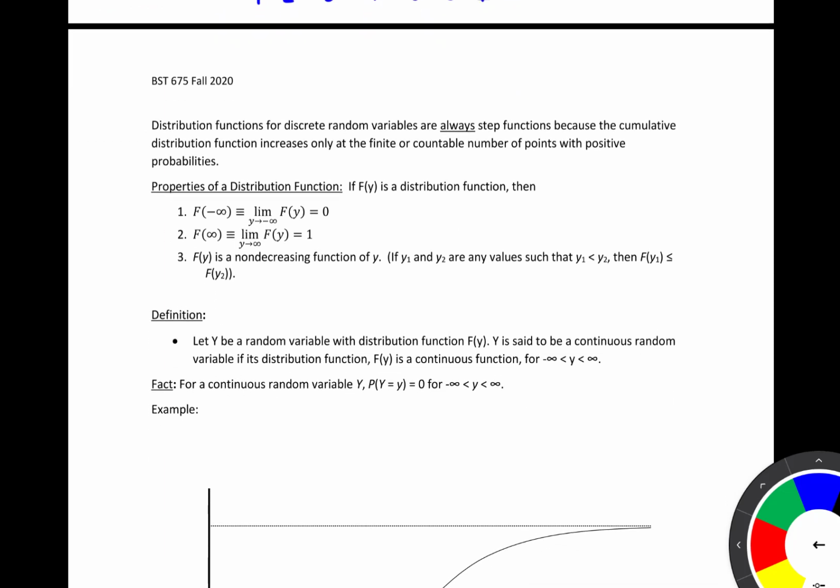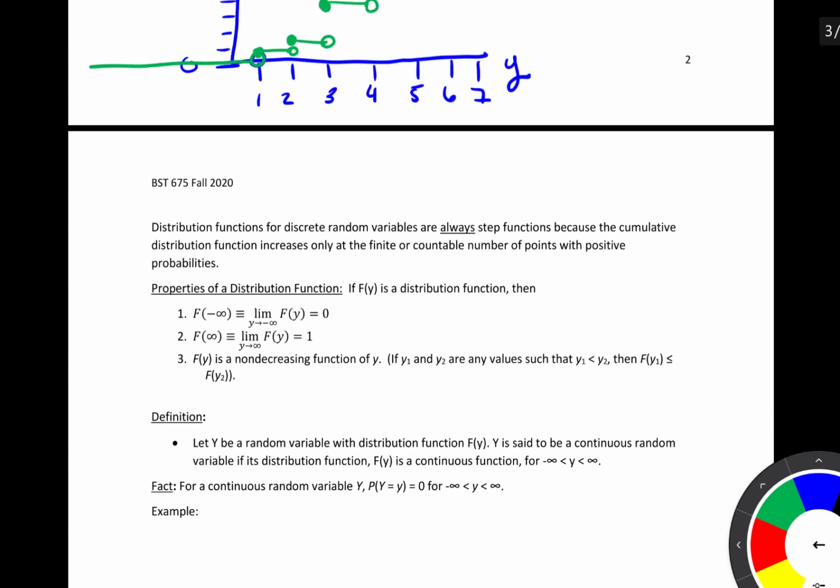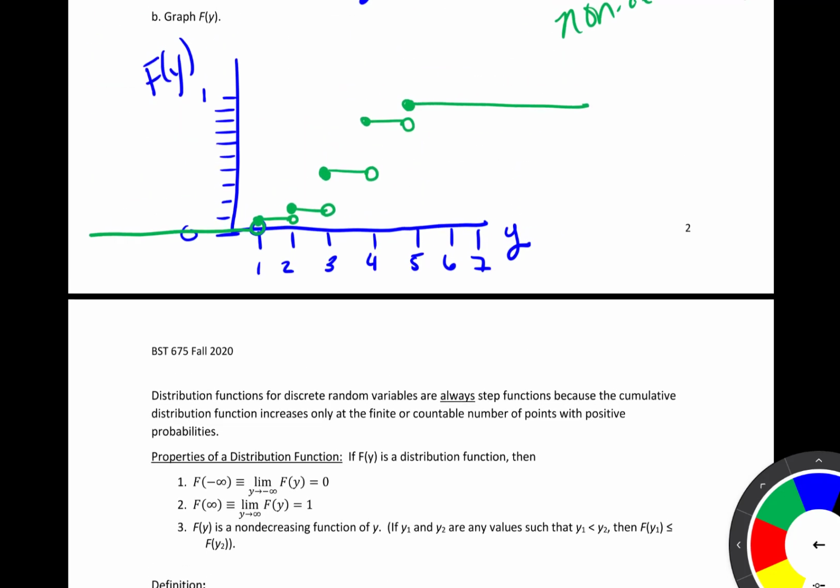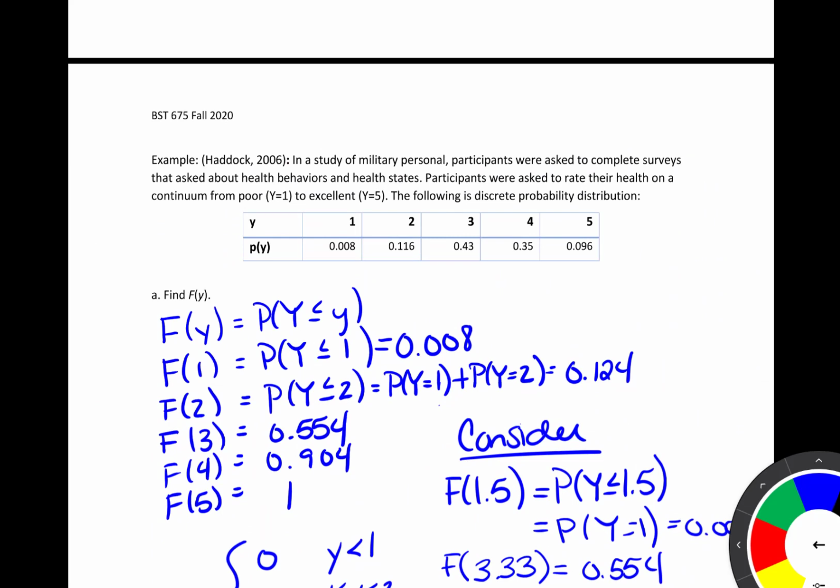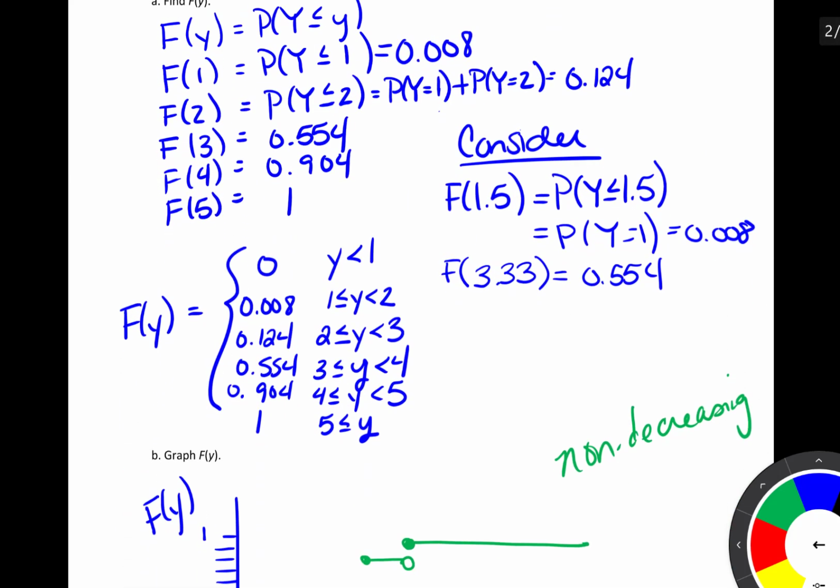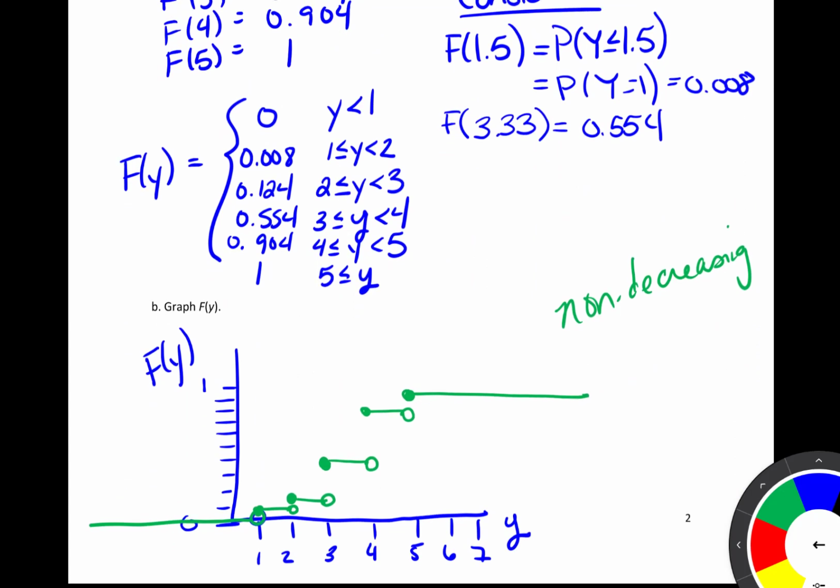It ends up that distribution functions for discrete random variables are always step functions, just like in the example we saw. And this is because the cumulative distribution function increases only at the finite or countable number of points with positive probabilities. So if we go back up to our plot, remember that we only had 5 points that had positive probability, and those were our 5 points that were defined in our discrete probability distribution. So if we look at our CDF, we see that the increases only occur at those 5 points where we had positive probability.